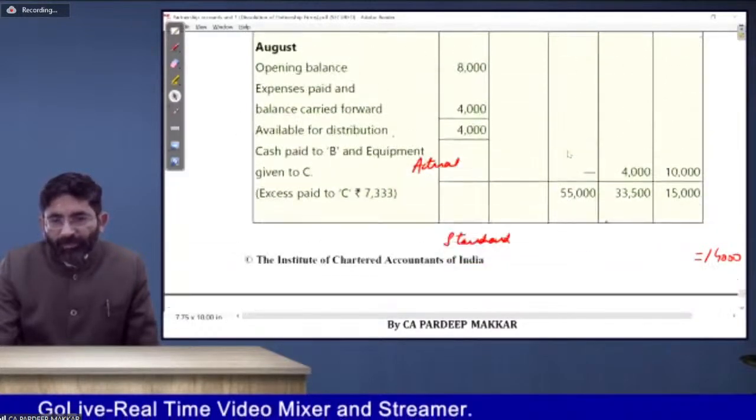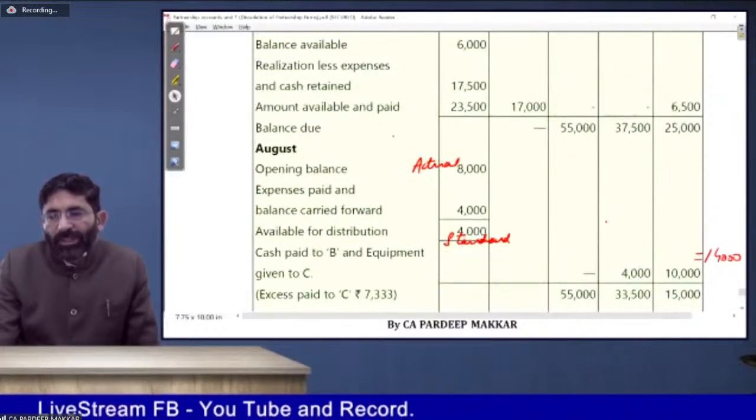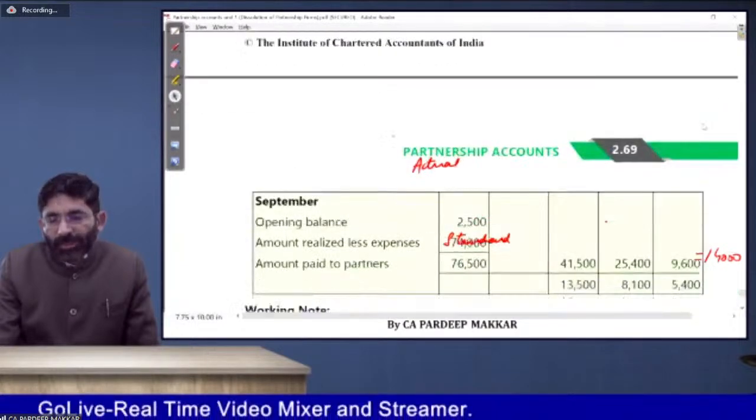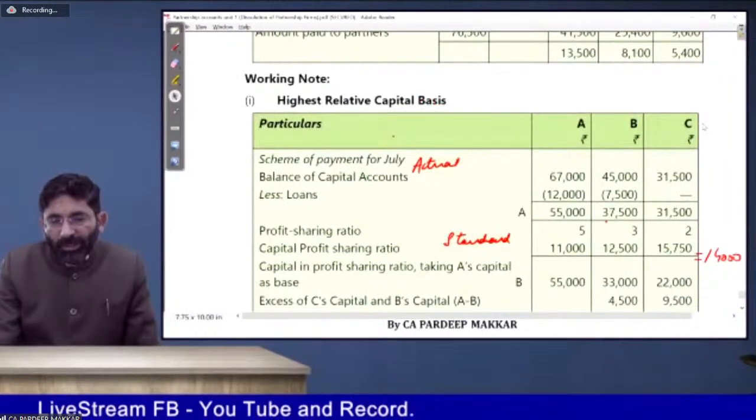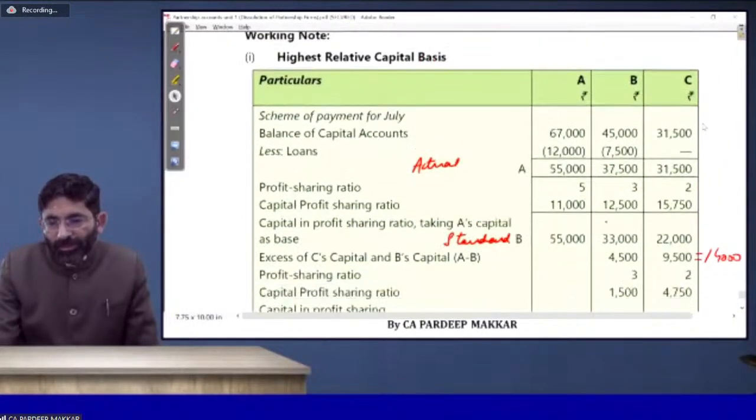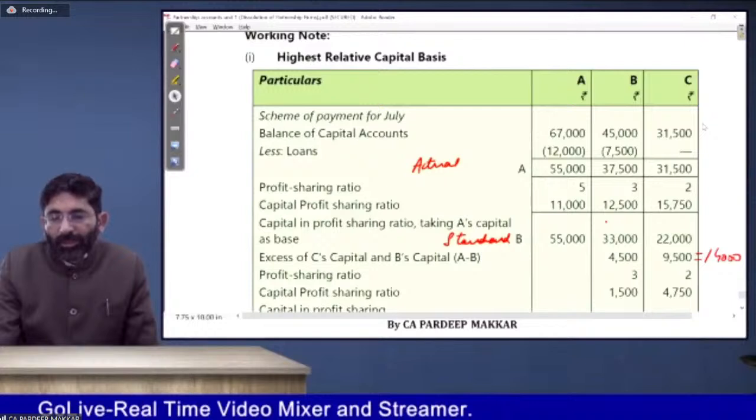See, we have only 6,500 with us. What do we have to do now? First allocation should be according to the 6,500, whatever the amount is with us.